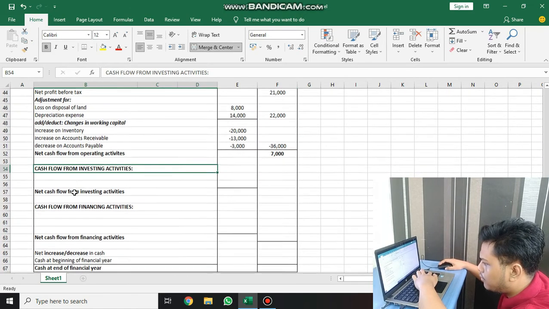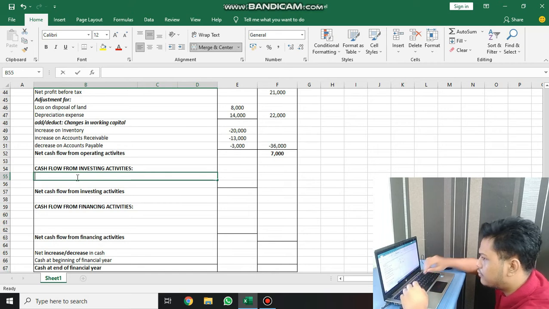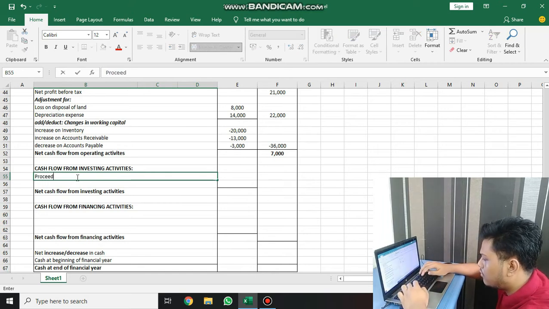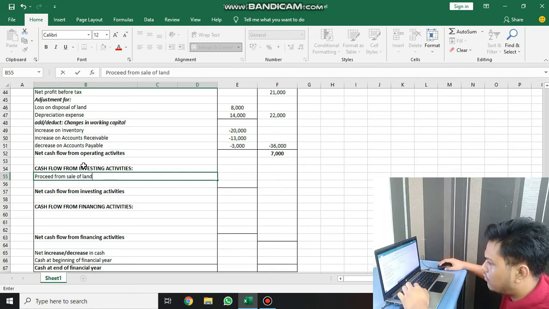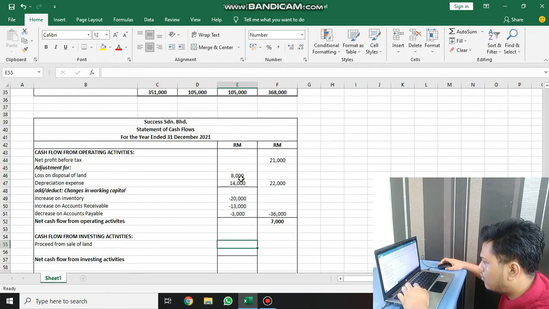Then cash flow from investing activities, we have proceeds from sale of land, which is we receive the cash 52,000.